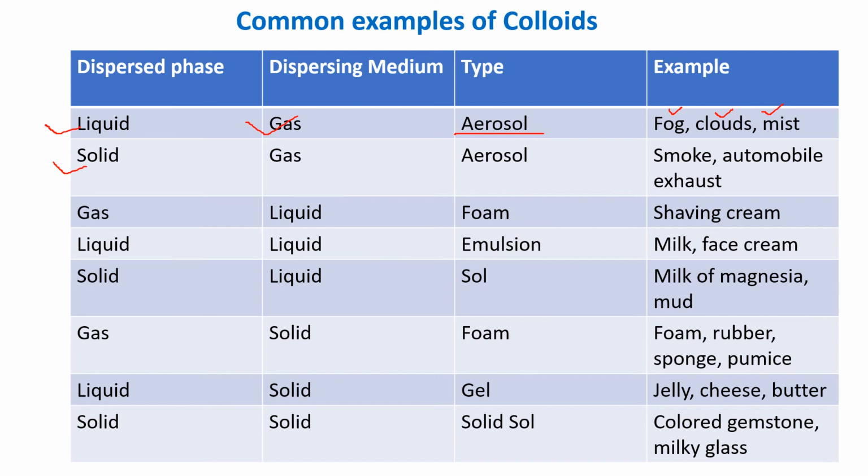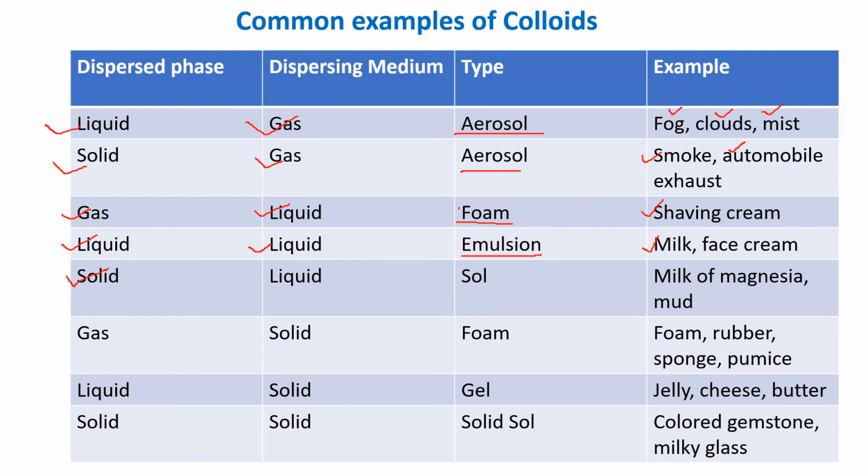When solid is dispersed in gas, it is also called aerosol. Example, smoke, automobile exhaust. When gas is dispersed in liquid, it is called foam. Example, shaving cream. When liquid is dispersed in liquid, it is called emulsion. Example, milk and face cream.